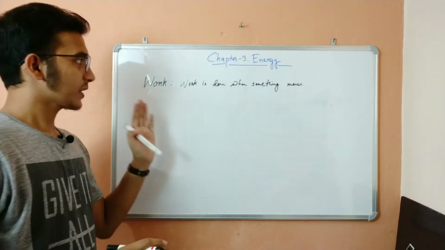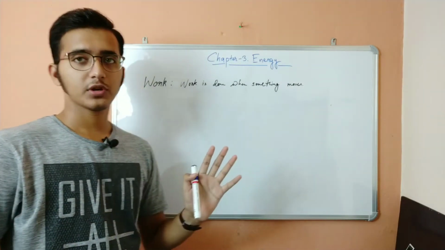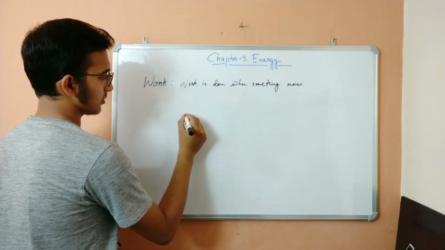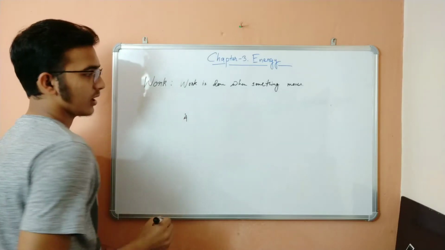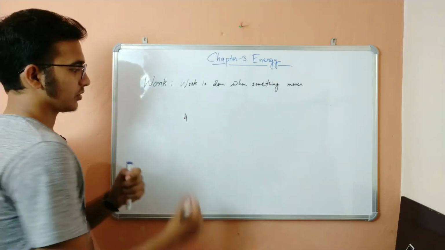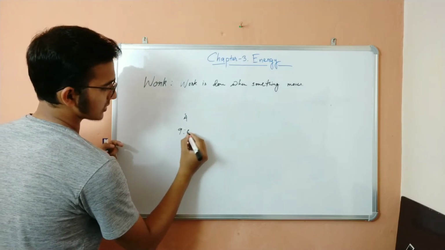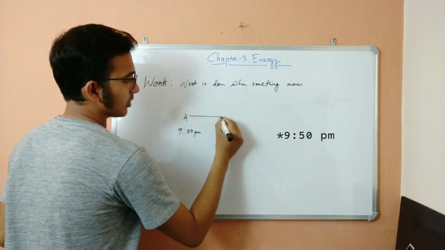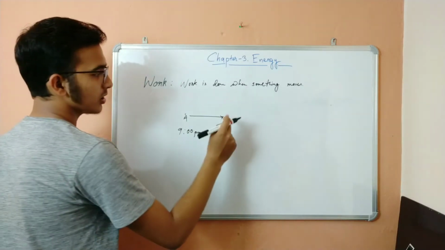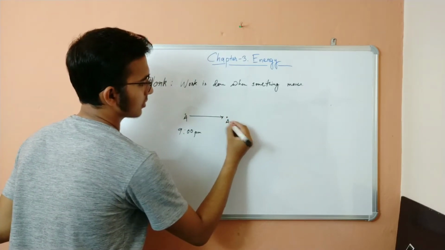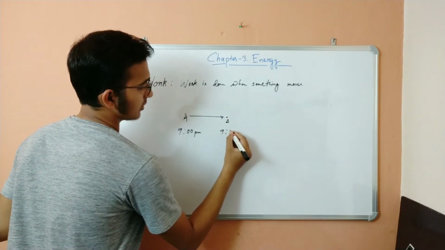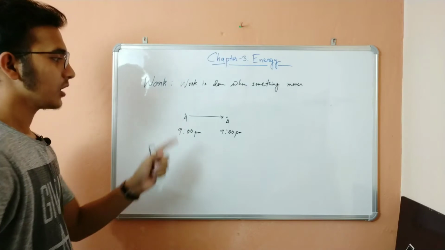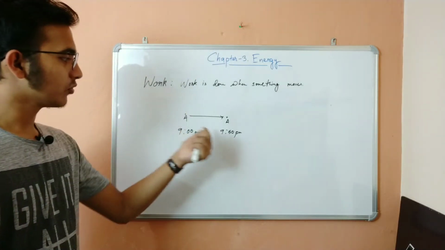What do I mean by that? Simply I'm saying work is done when something moves. So suppose there is a body A. This is A, and suppose with respect to time, the body was at this position at 9 p.m. By 10 p.m. the body moved from this position to this position, and at 9:50 p.m., suppose, there has been a movement of the body with respect to time.